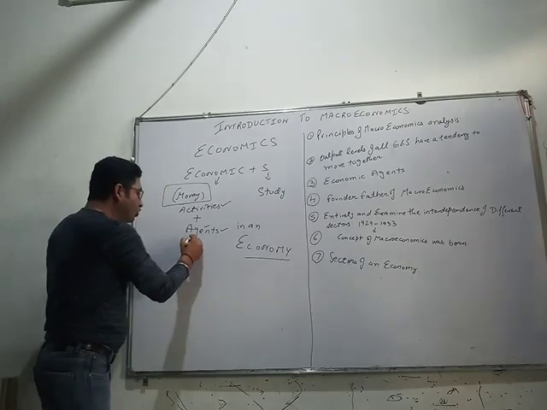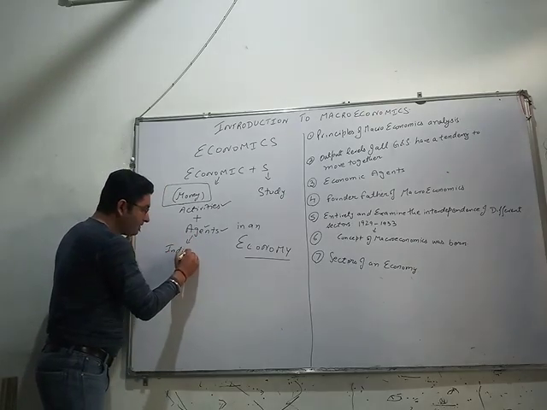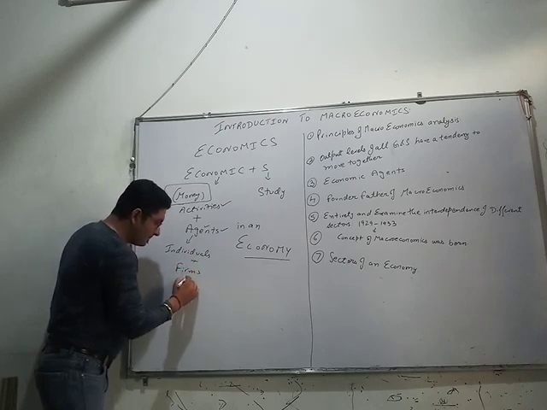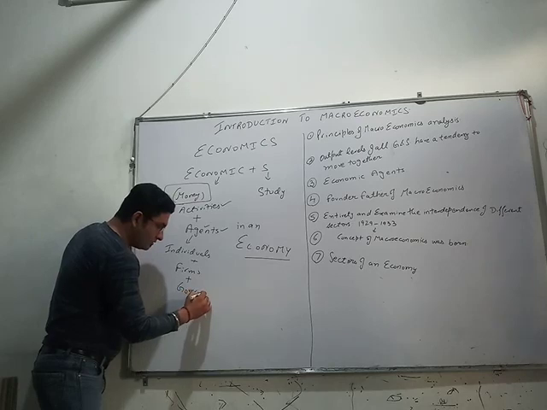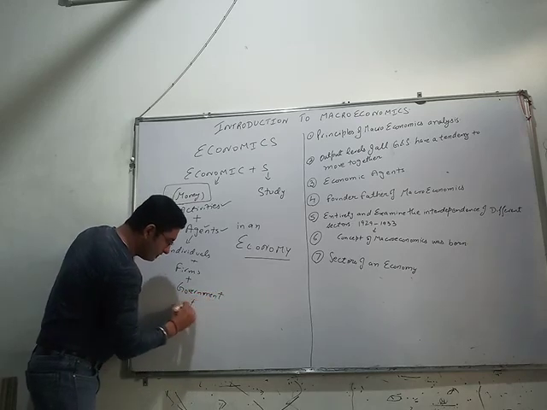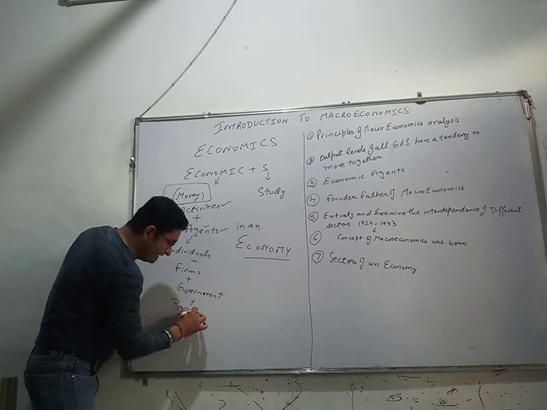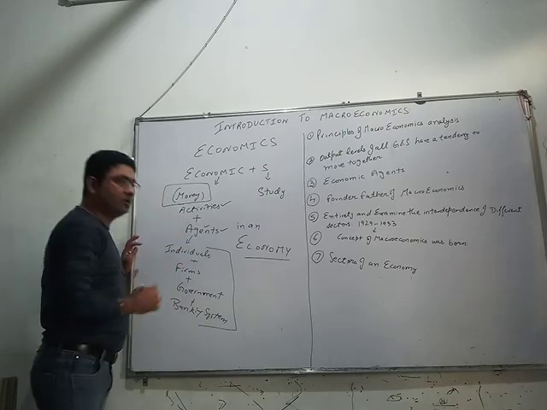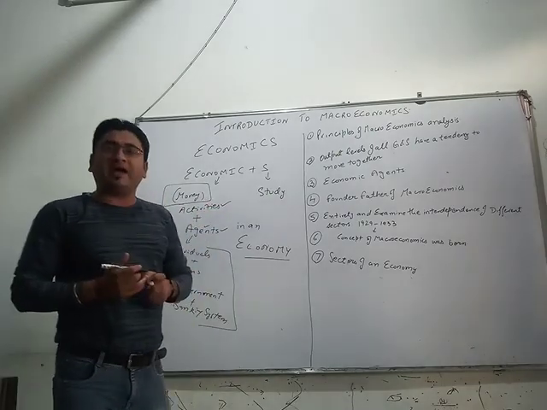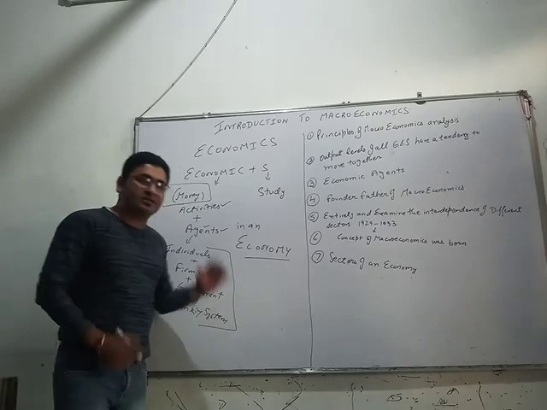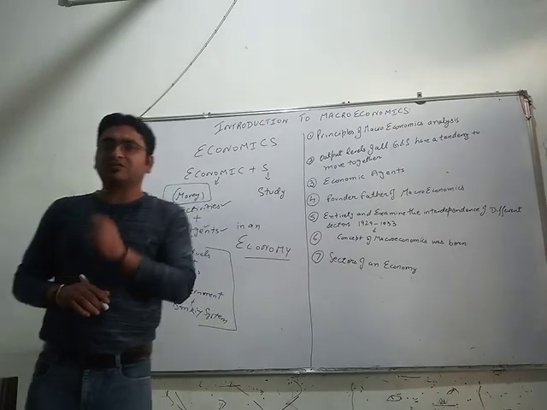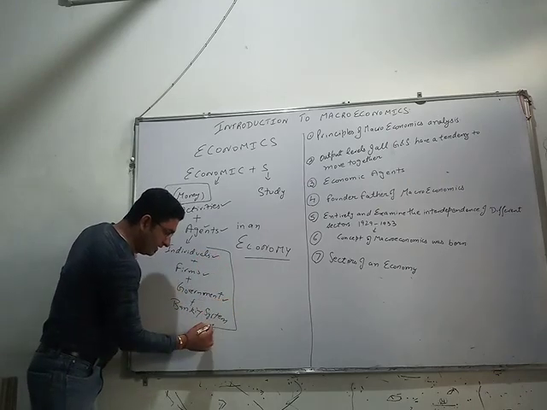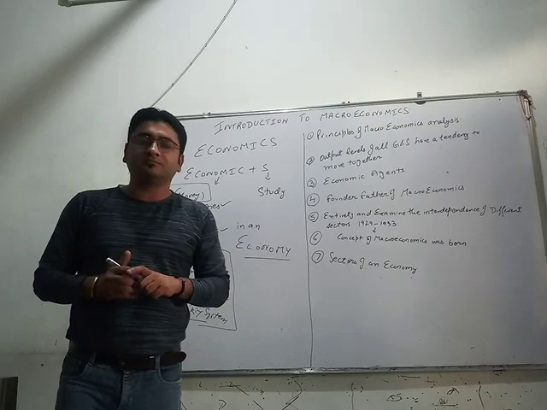Economic agents are those individuals, those firms, the government, the banking system, or anything which is involved in economic activities. These are called economic agents. So what are the four examples of economic agents? Individuals, firms, government, and the banking system.